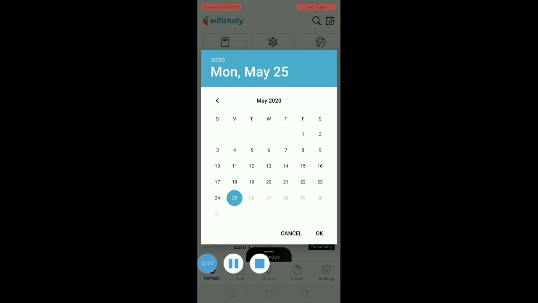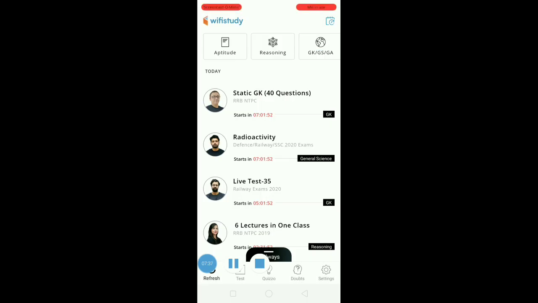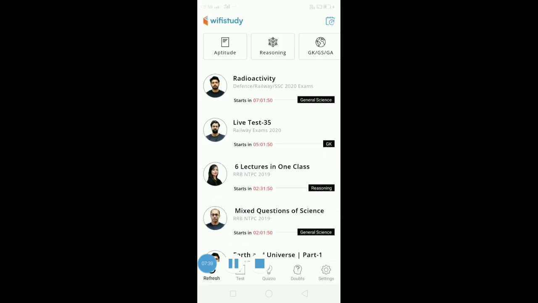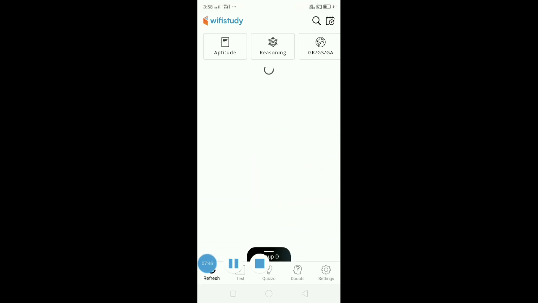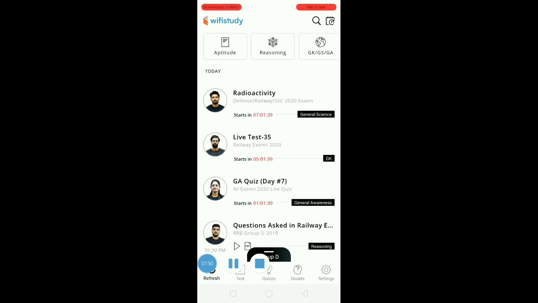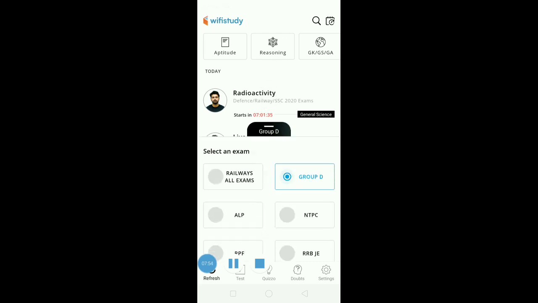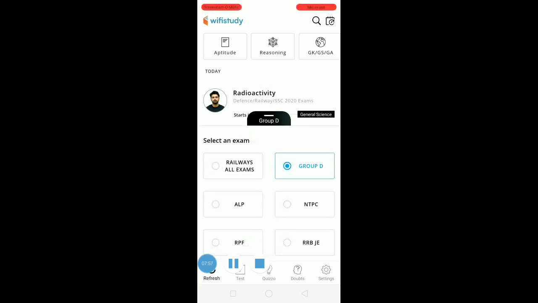Again, with the help of this calendar, I can manage my lectures of different dates. I can select here. This facility is also available in this Wi-Fi Study app. If you scroll up, then you can also select different sub exams by using this facility. In this way you can study online or prepare for any exam with the help of the Wi-Fi Study app.